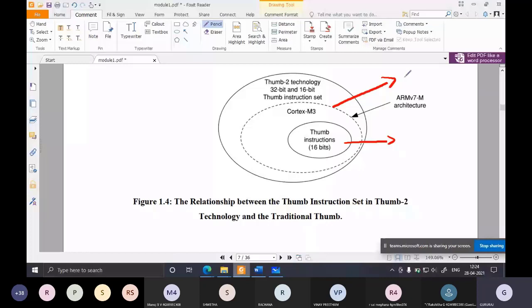So you can see, as I told, the definition was Thumb-2 is a superset of Thumb. So this was Thumb. When do you call a set a superset? Whenever the new set includes all the components of set 1, as well as something extra, then only you call that a superset. So that is what Thumb-2 is doing. Thumb-2 is a superset of Thumb. That means Thumb-2 includes all the instructions of Thumb.